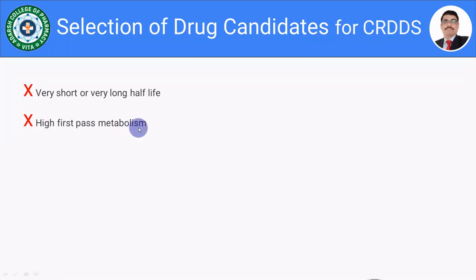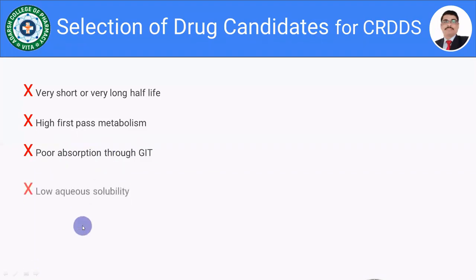No doubt it is possible to design these drugs for other routes, for example transdermal or buccal, isn't it? But when we are considering the oral route of administration, if the drug has high first pass metabolism, such drugs are not suitable to formulate as a controlled drug delivery system. So let us move towards the next point, poor absorption through the GIT. If there is a drug which shows poor absorption from the GIT, such drugs are also not suitable for the controlled drug delivery system.